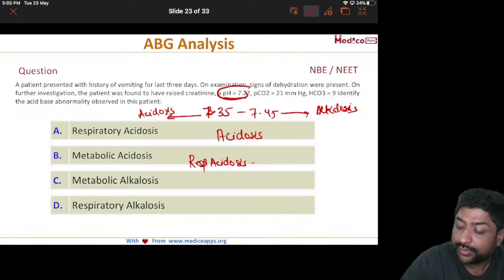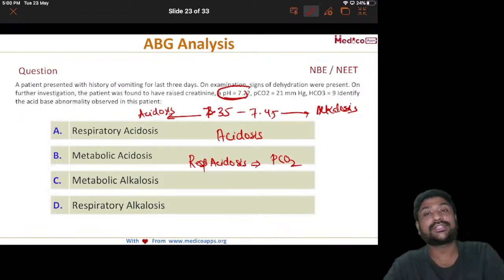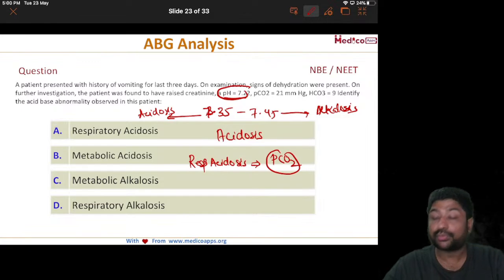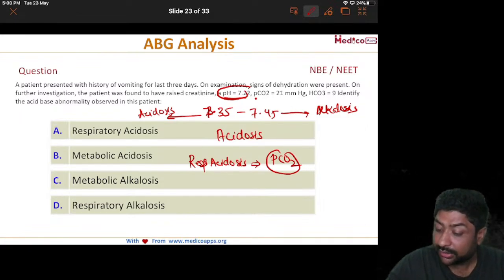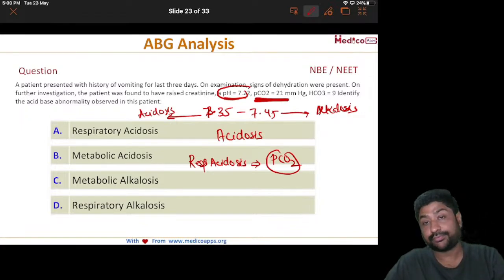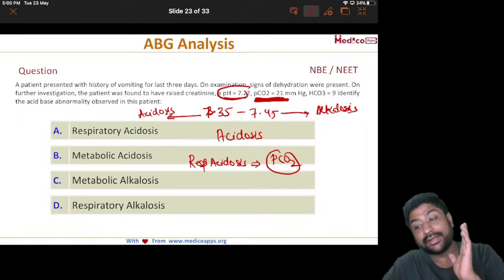How can we confirm? We will look at the PCO2. Because in respiratory acidosis, what is happening? The CO2, carbon dioxide retention is happening. And if CO2 retention is happening, the PCO2 has to increase. So what is the normal PCO2? Okay, so let's look here. The PCO2 is actually decreased. PCO2 is very, very low. So it cannot be a respiratory cause.